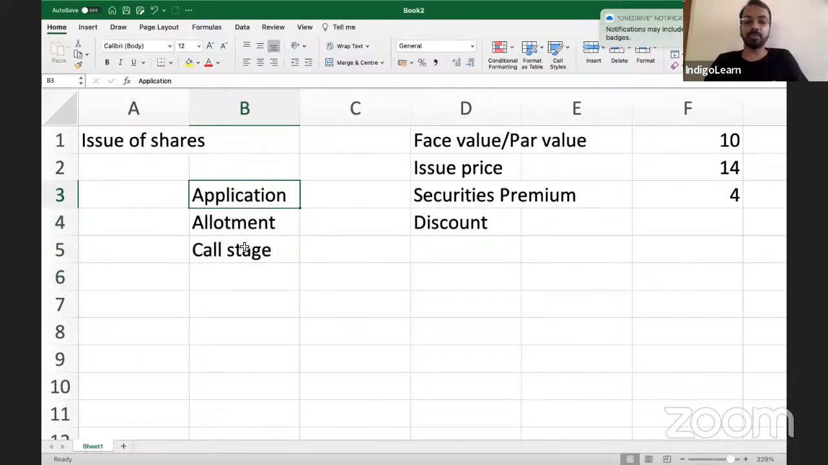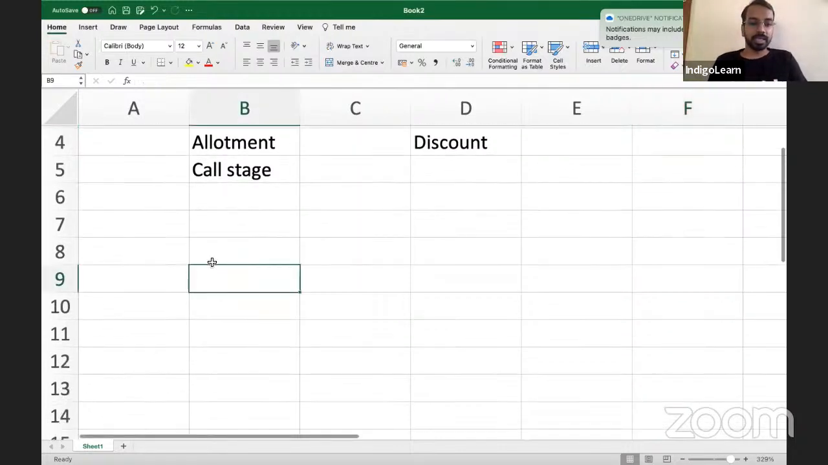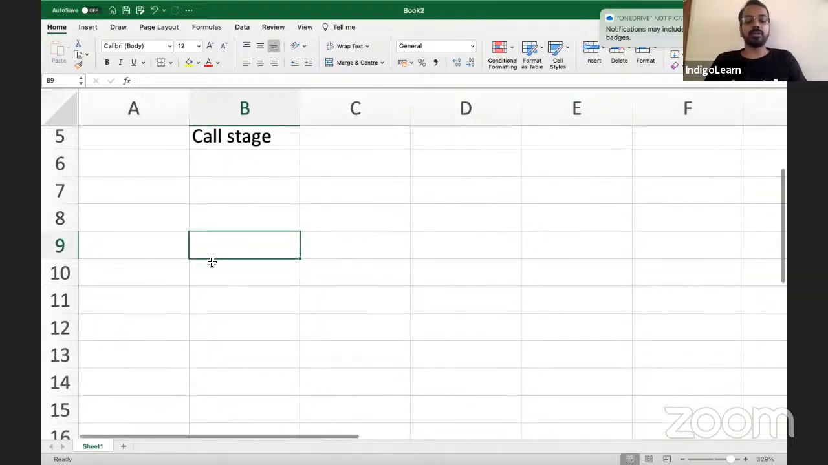That's for your understanding. You have to read the question and understand at which stage they are collecting this amount. Most of the cases they will ask you at allotment stage or at call stage. If at all they ask you at application stage, you have to be extra cautious. Now, at application stage, what would happen?